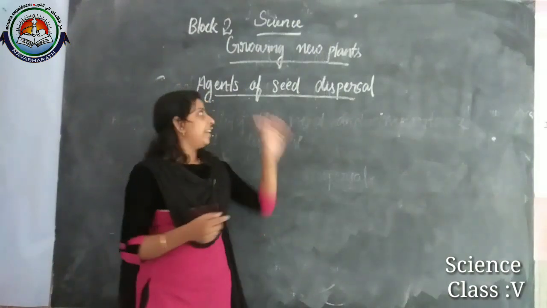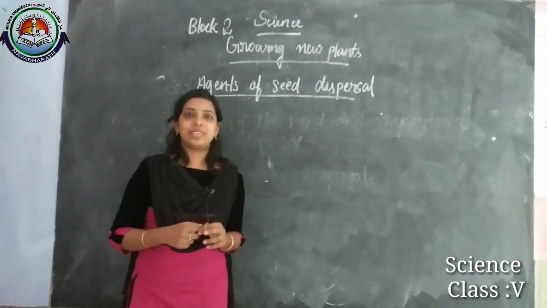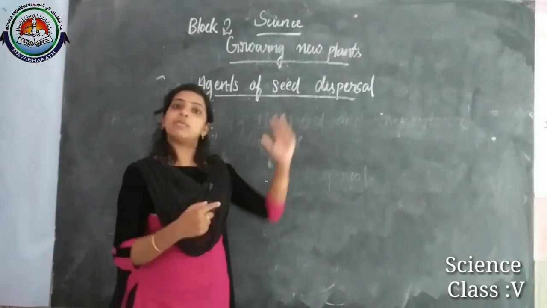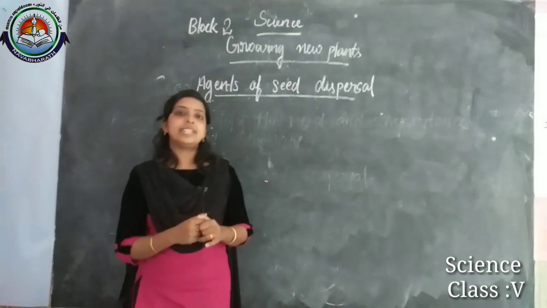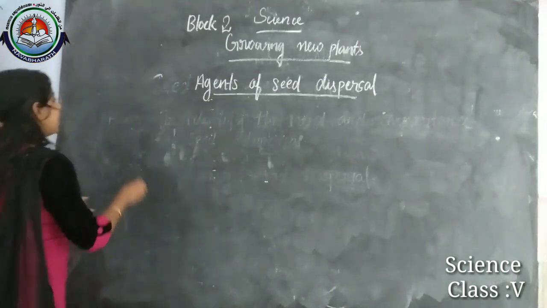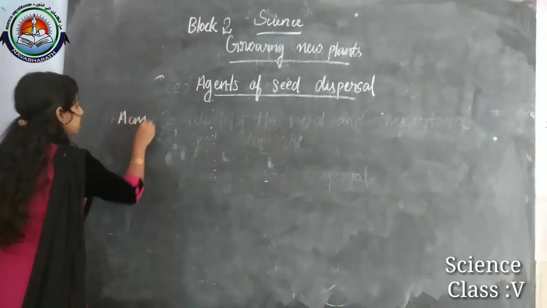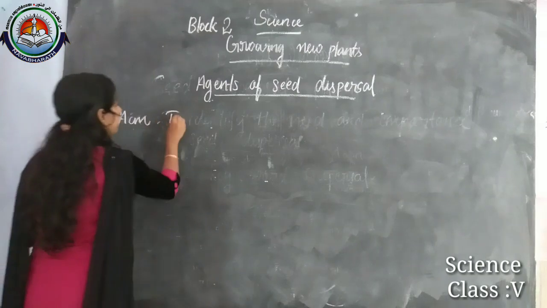Did you get any idea about these agents? That means the factors which help seed dispersal. In this lesson, the aim is to